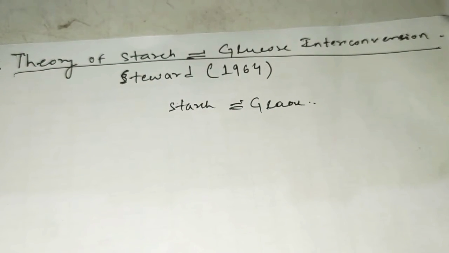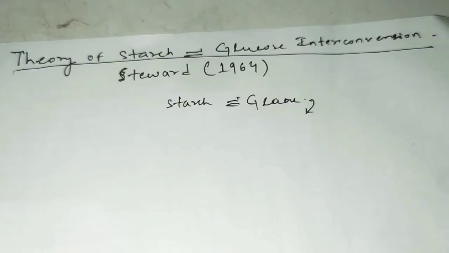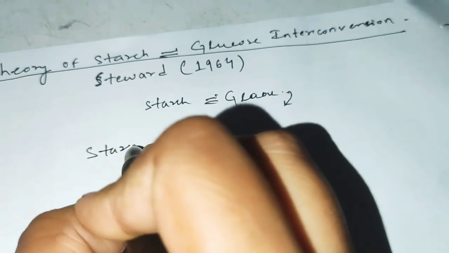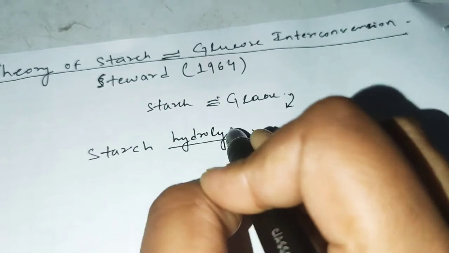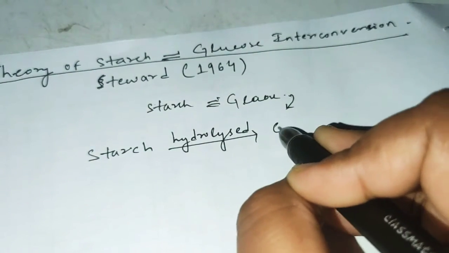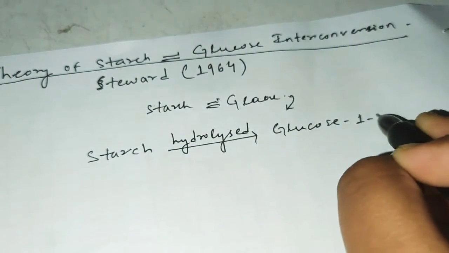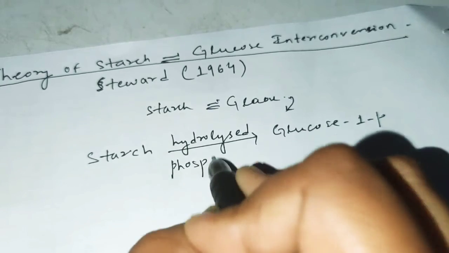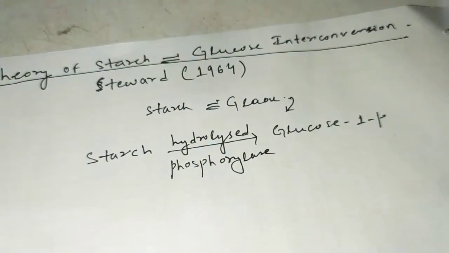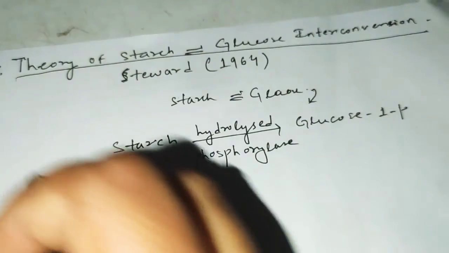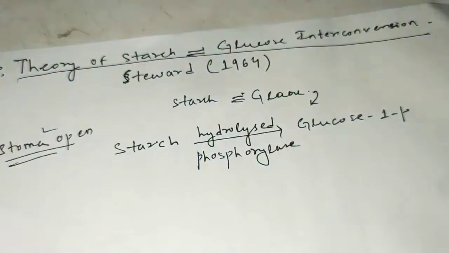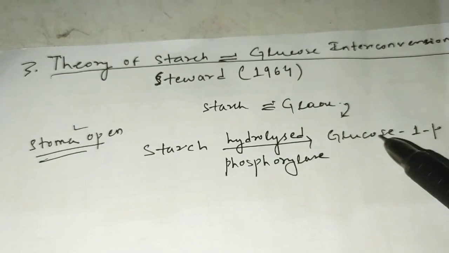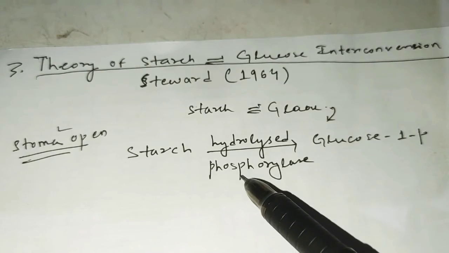In this theory he explained that the stoma opens when the starch is hydrolyzed to glucose 1-phosphate in the presence of phosphorylase enzyme. This is the case when the stoma opens. So when the stoma opens, the starch is hydrolyzed to glucose 1-phosphate in the presence of phosphorylase enzyme.